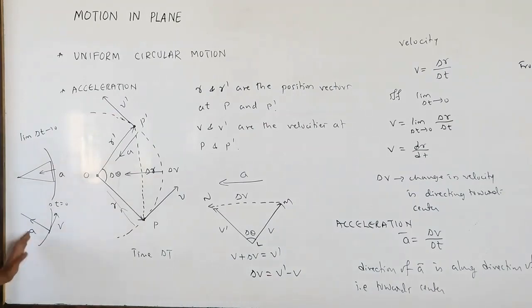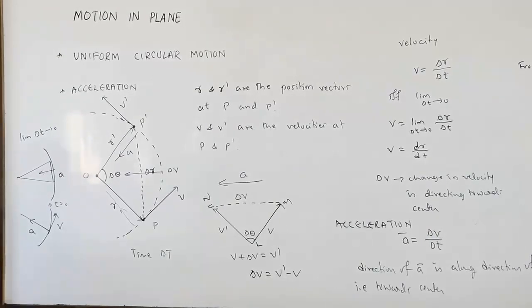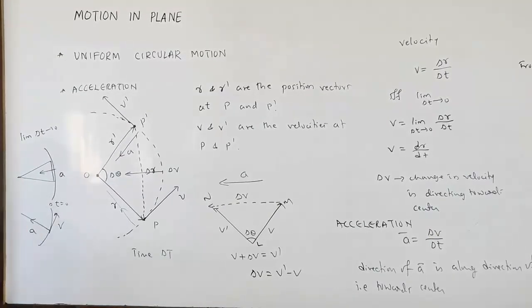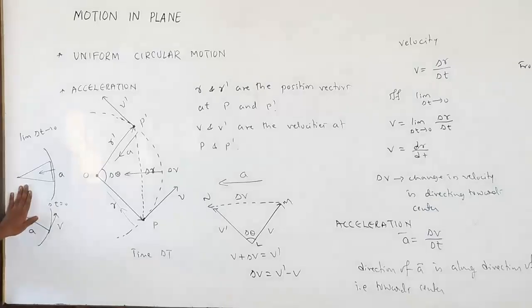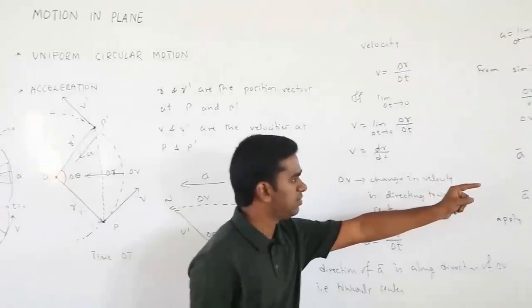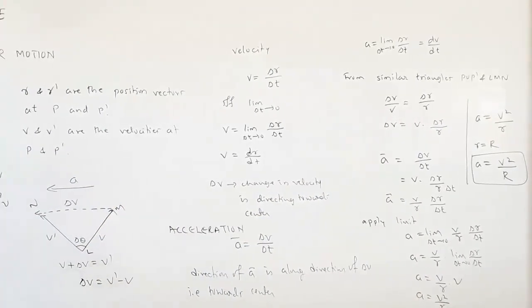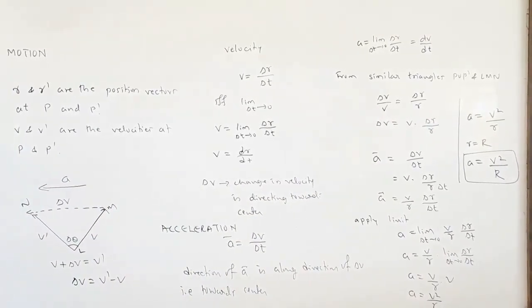These things we have studied in vectors and the beginning of motion in a plane, so don't worry about this one. You have to write all these things if they ask you to derive the relation for centripetal acceleration.